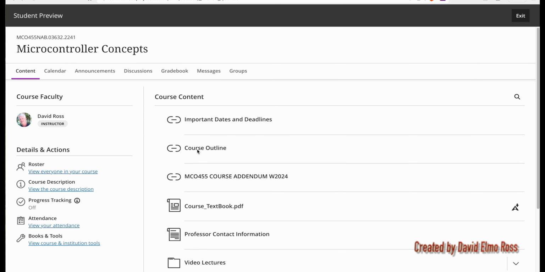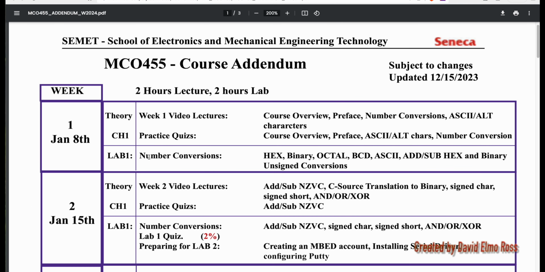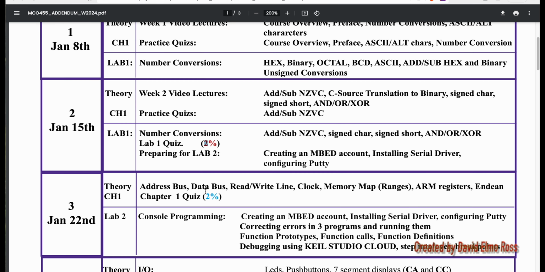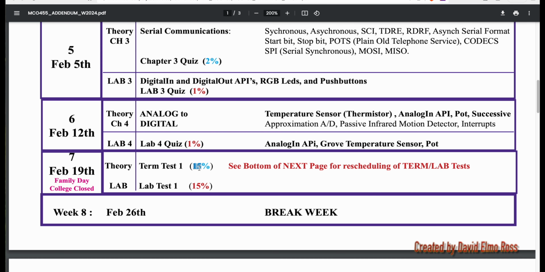If you want to see the course outline, you can click here. But one of the more important things is the course addendum. The course addendum is going to show you week by week what's going to be covered, and when evaluations such as lab quizzes, chapter quizzes, term tests, lab tests, and so on are going to be given. It even shows you when certain things are going to be changed.